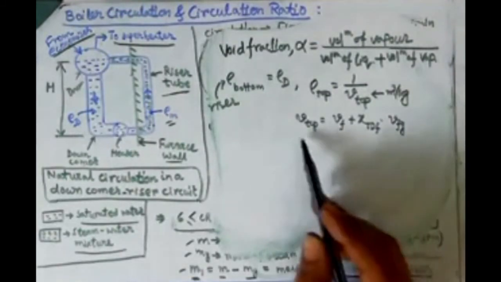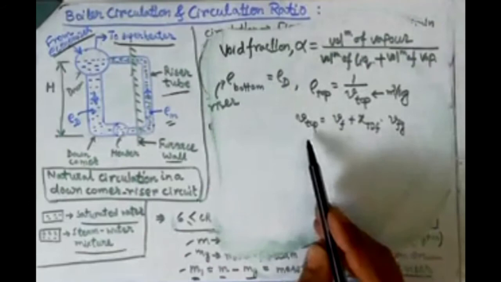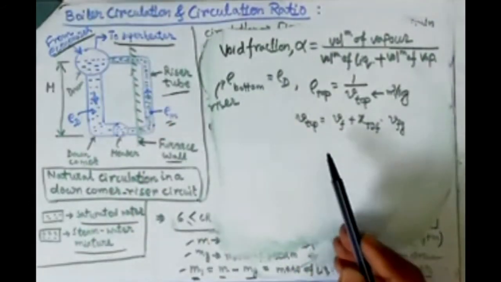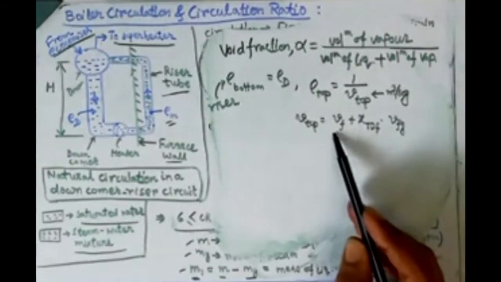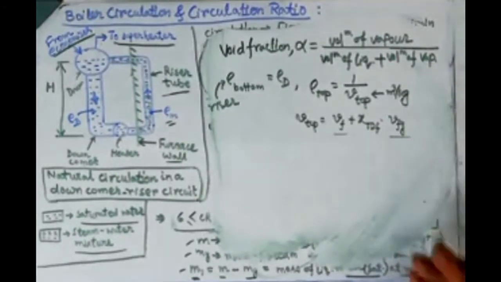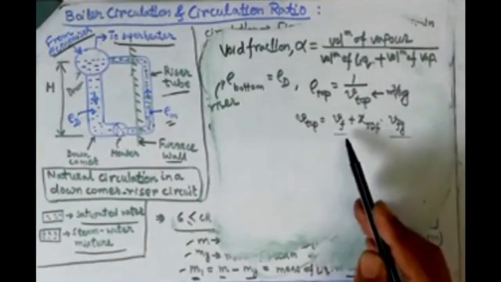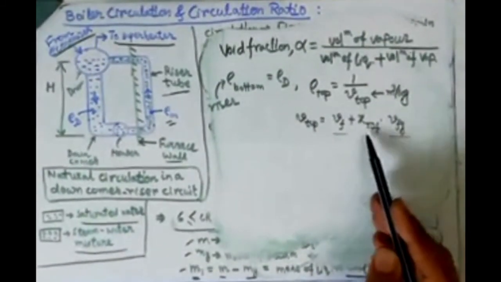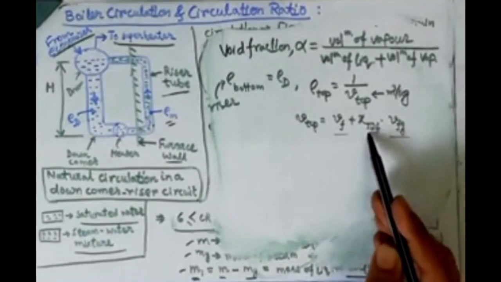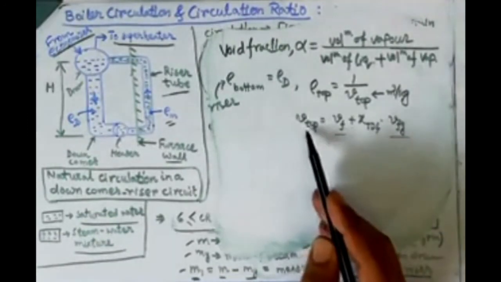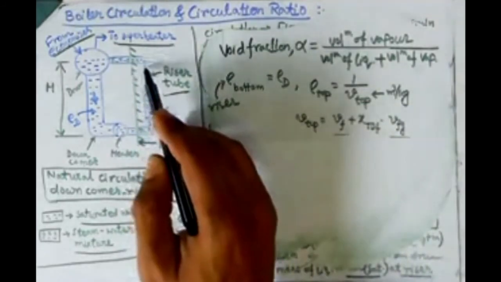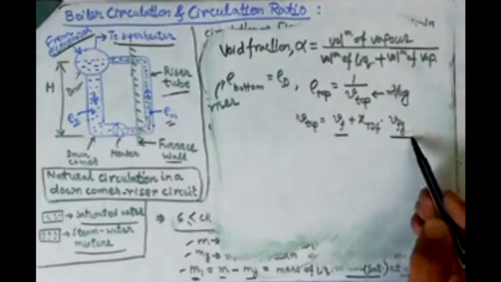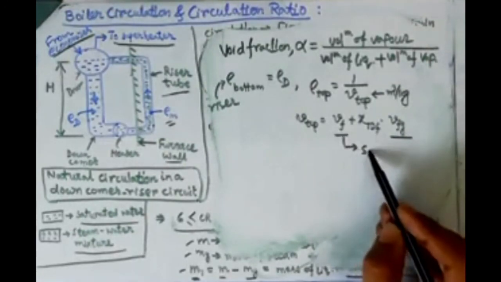That is the same steam table thing you can remember. Here x top means the dryness fraction at that particular riser tube location. There is a mixture zone, so there must be some liquid and some vapor. So the specific volume of the liquid, plus the dryness fraction multiplied by vfg, gives you the specific volume at the top part of the riser tube. And all these values, vf and vfg, you can get from the steam table.